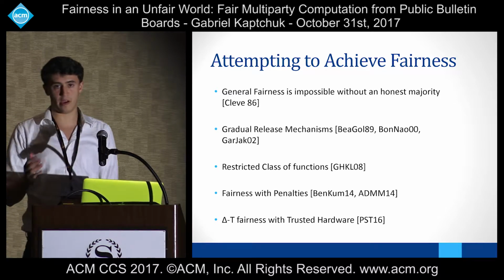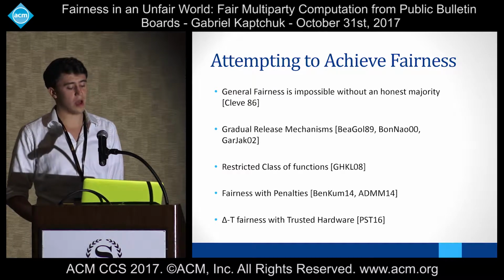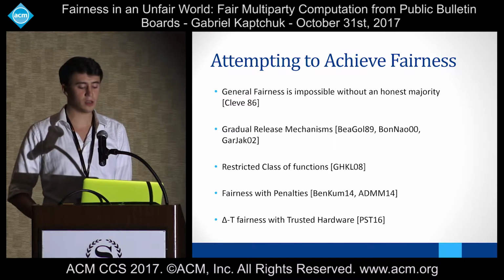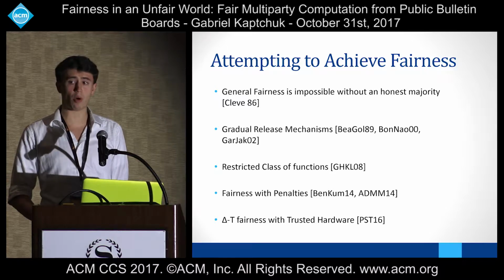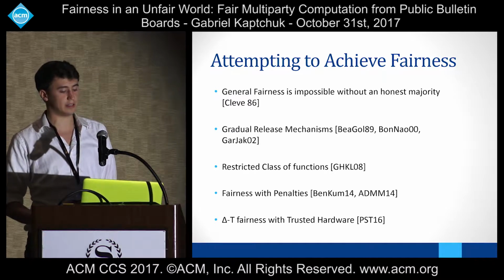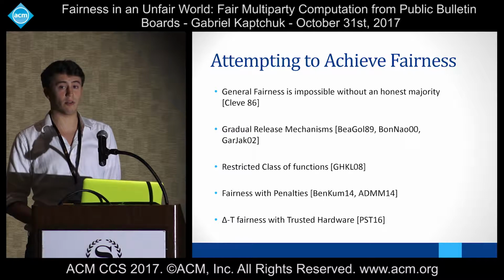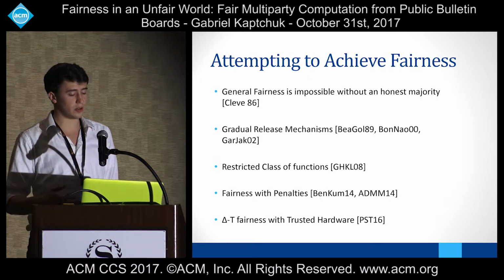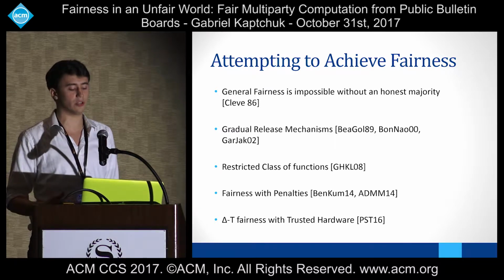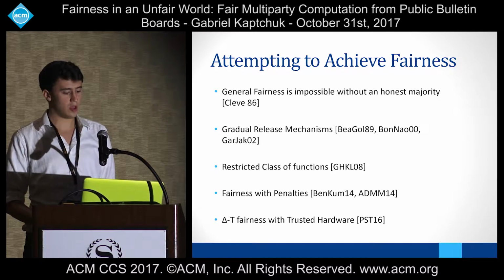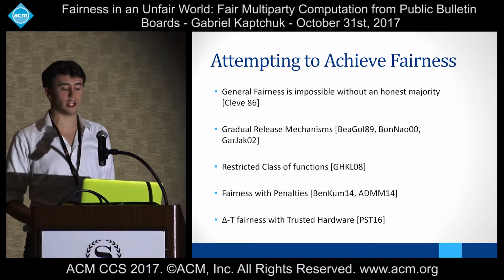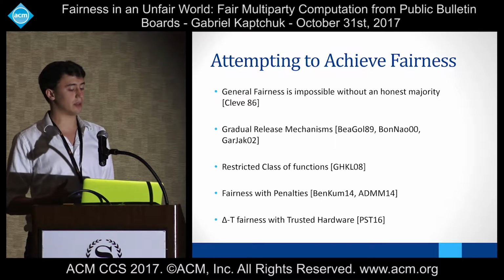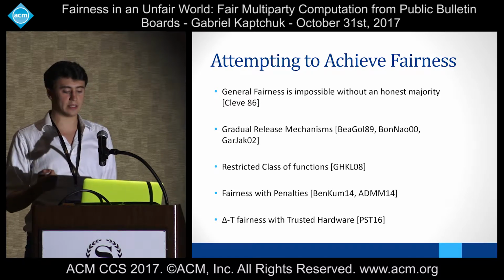This is a very high-level list of citations for the extreme amount of work that has gone into fair MPC. The first and most important result is that general fairness is known to be impossible without an honest majority. This was shown in 1986. Once that was known, a lot of work went into different types of fairness, right? Instead of trying to achieve this ideal notion where either all players get the output or no players get the output, they instead tried to achieve different types of fairness.